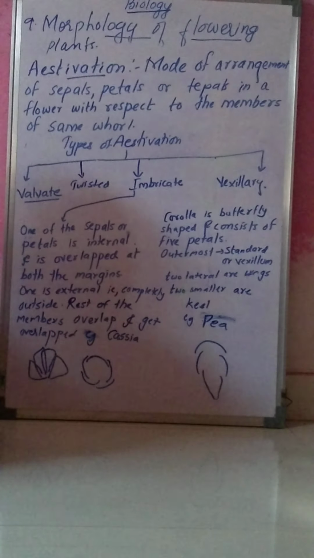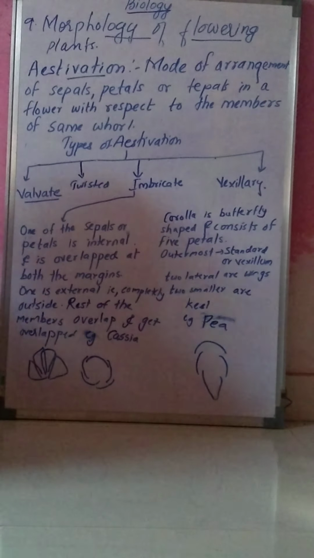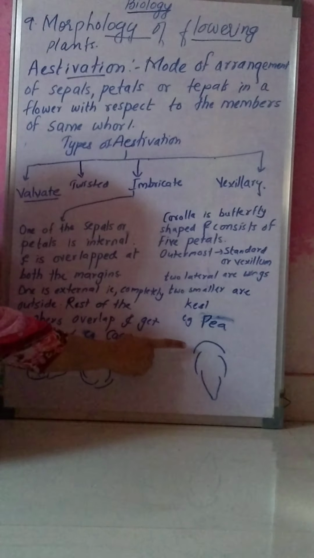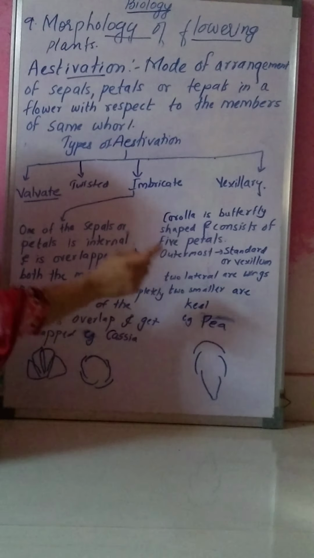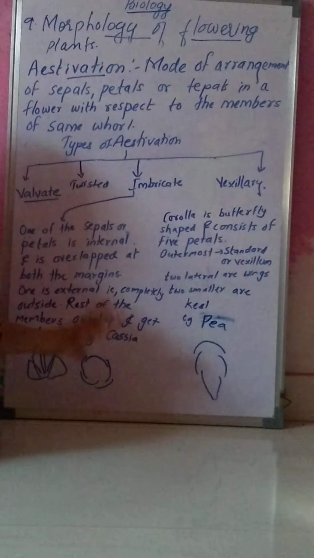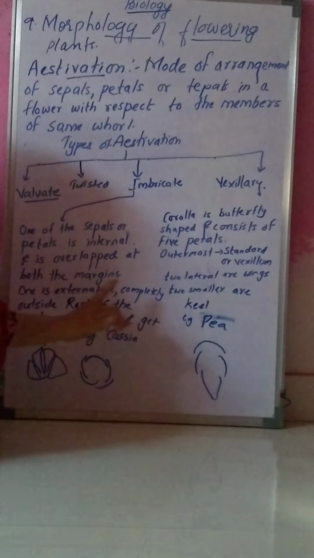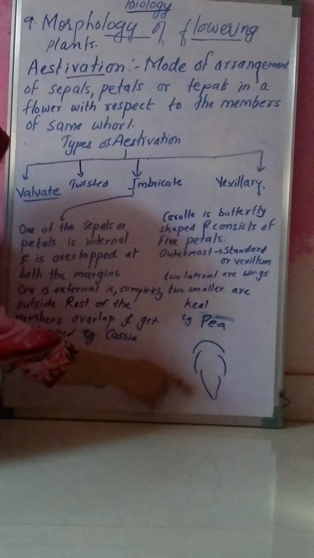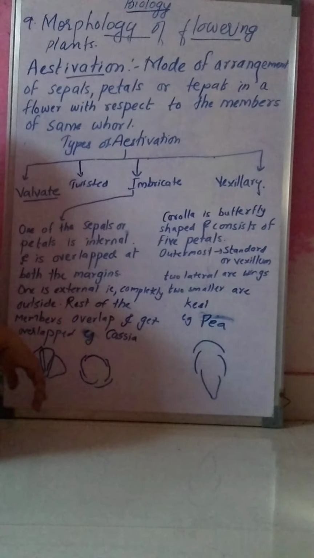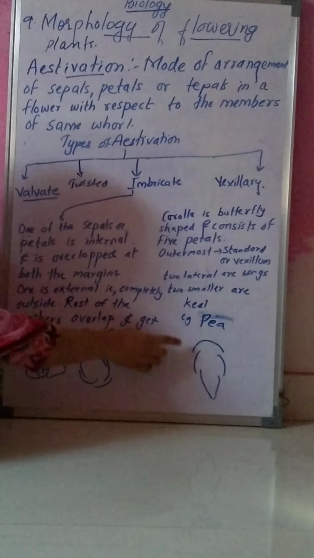What is vexillary aestivation? Now here you will see the corolla is butterfly shaped. It consists of 5 petals.